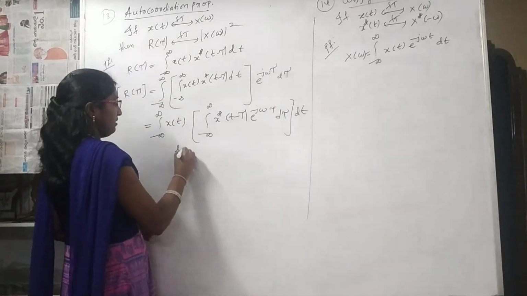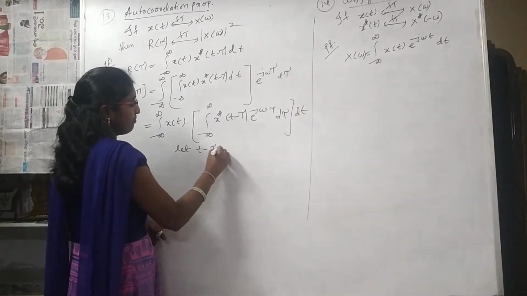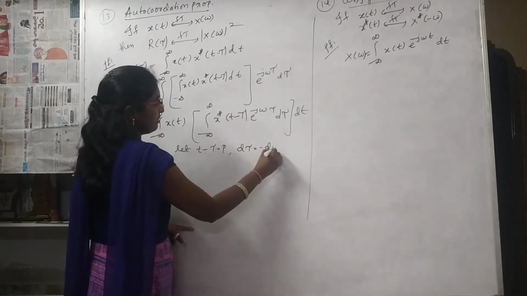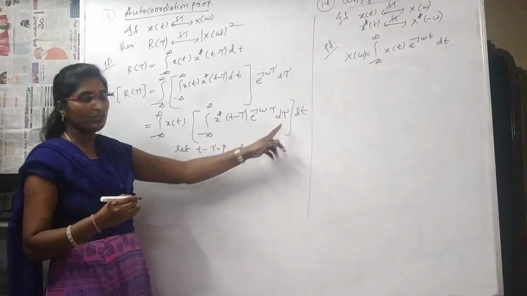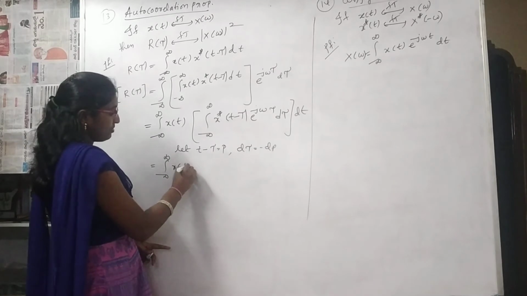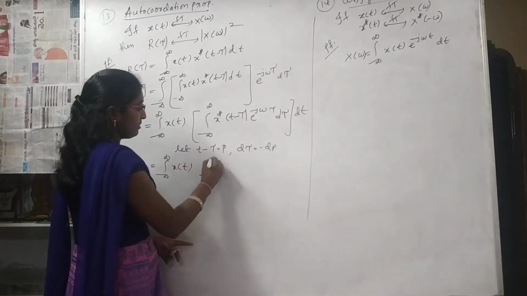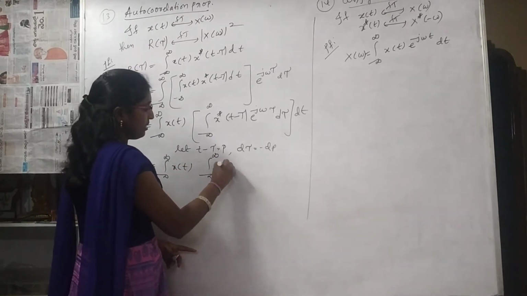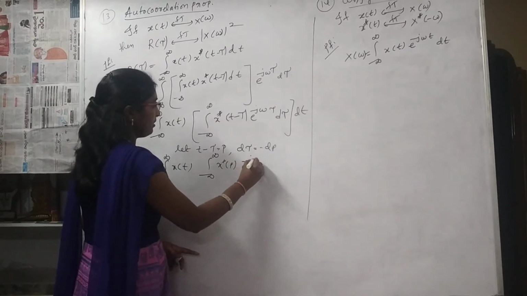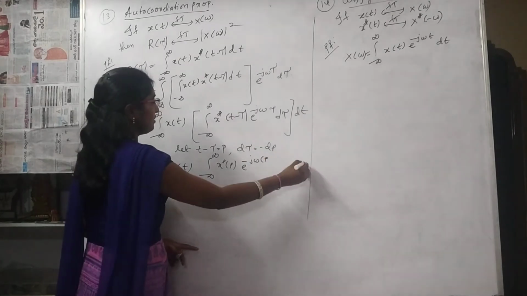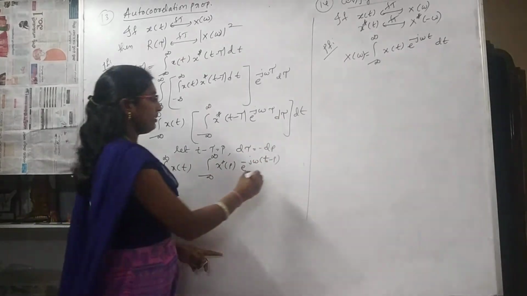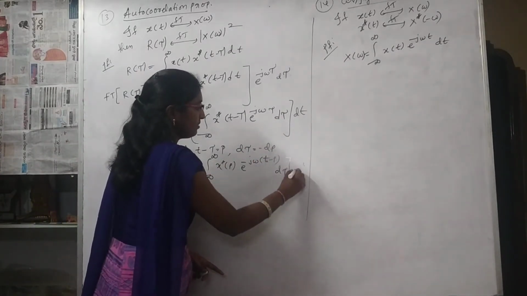Let t minus tau equal p, some other variable, and d tau equal to minus dp. Here tau is the variable, and d tau is equal to minus dp.